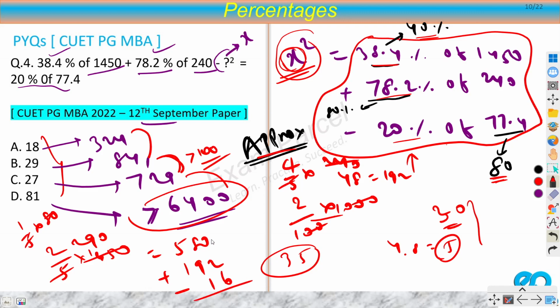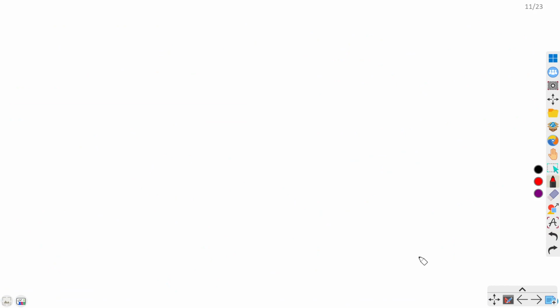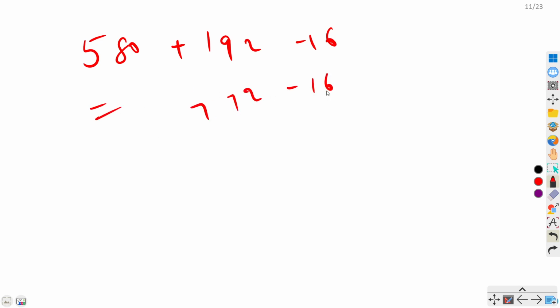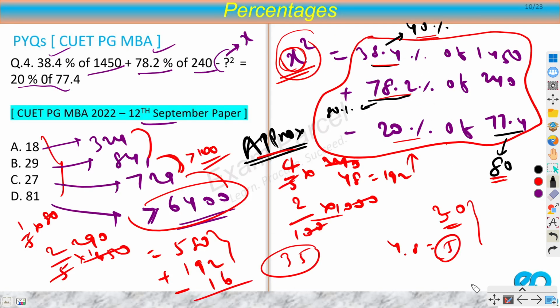Now you can calculate this. So if you add these two, let's go to next page. 580 plus 192 minus 16. So we'll get 772 minus 16, 756. So you are getting 756. And obviously this value is more, right? So the closest value to 756 is 729. This number is also far more than this difference. So the number 756 is closest to 729.